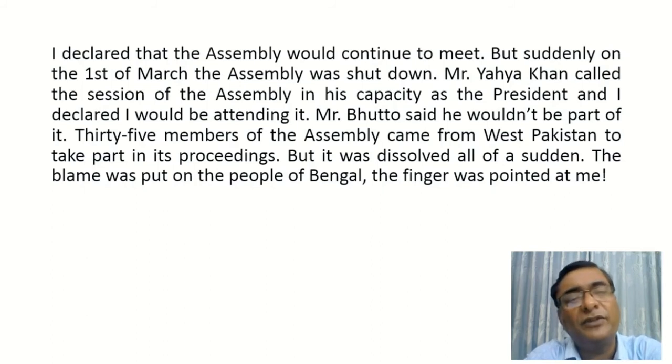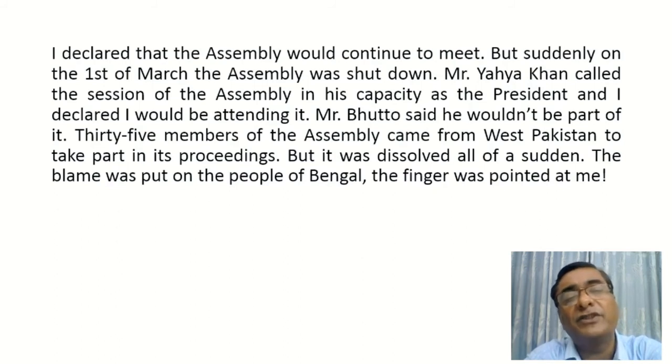But suddenly on the 1st of March, the assembly was shut down. Mr. Yahya Khan called the session of the assembly in his capacity as the president, and Bangabandhu declared he would be attending it. Mr. Bhutto said he would be part of it.